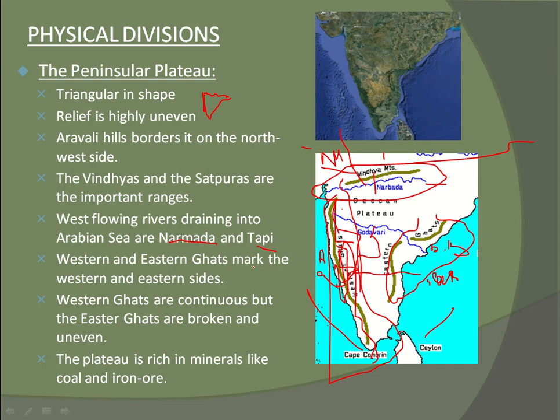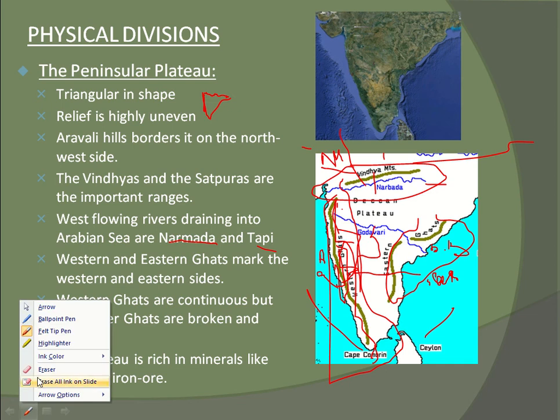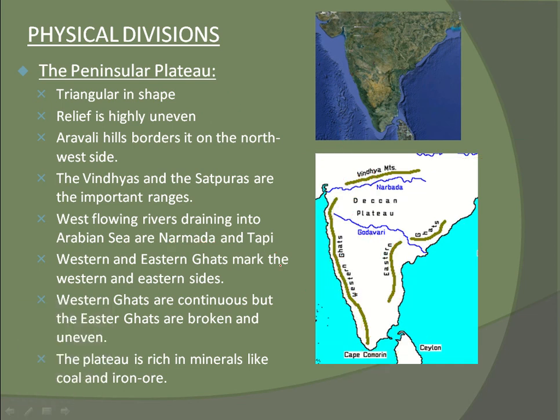Western and eastern Ghats are marked on the western and eastern sides. Just one minute, let me erase this, otherwise you can't see clearly, right? These are the Western Ghats on the left side of you, and this is known as eastern. Western Ghats are continuous, but the Eastern Ghats are broken and uneven.